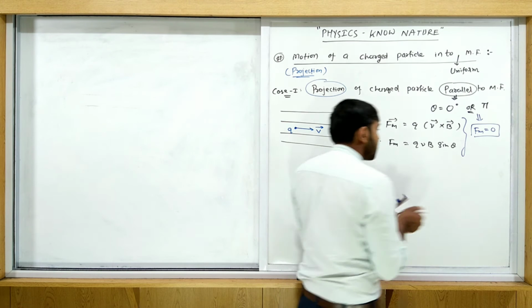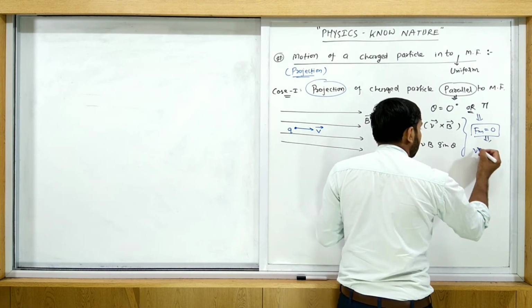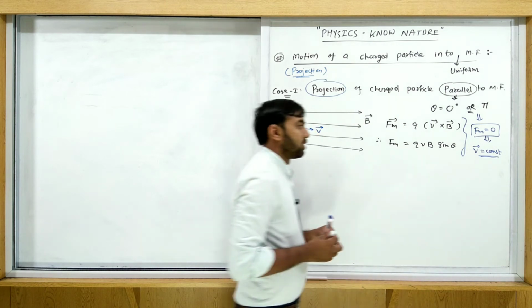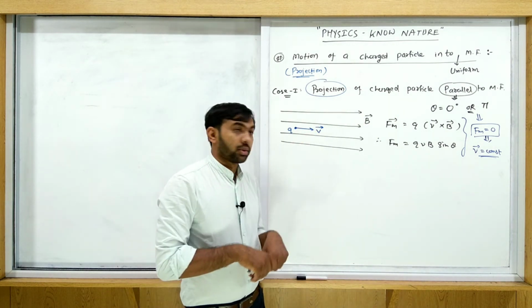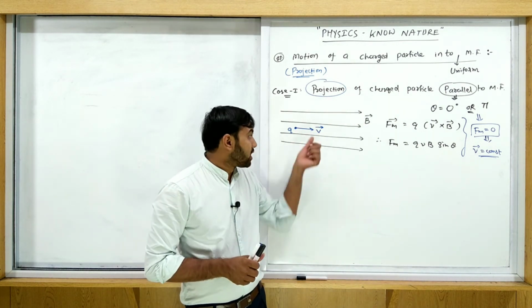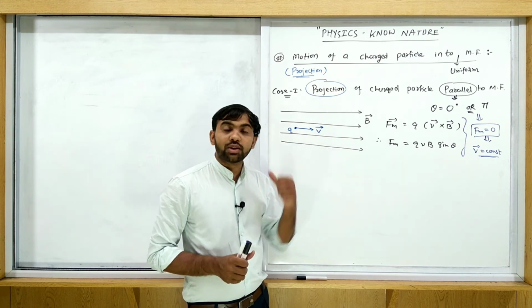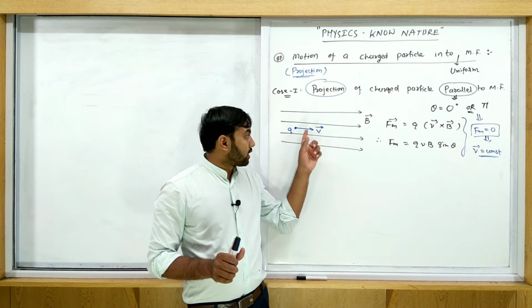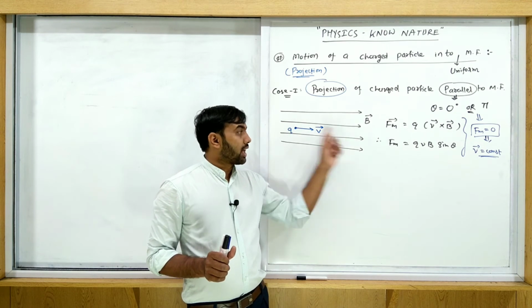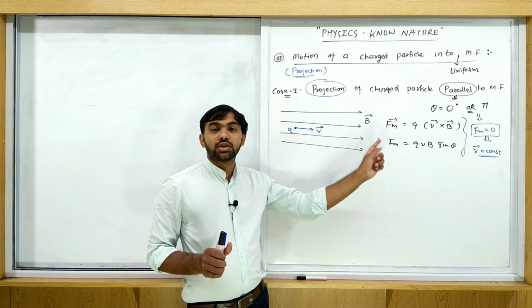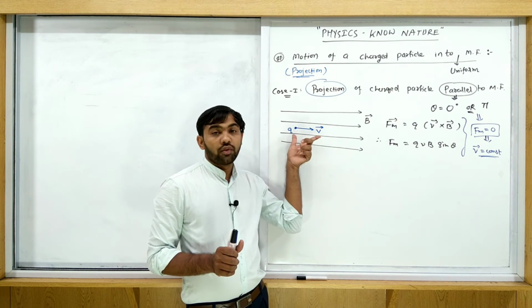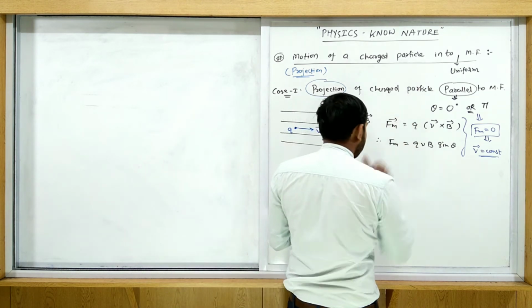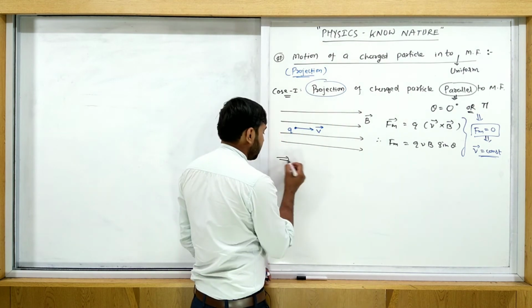So Fm is 0 means velocity is constant. What is the meaning of constant velocity? The charged particle moves along the same direction with the same speed. Nothing is changed.